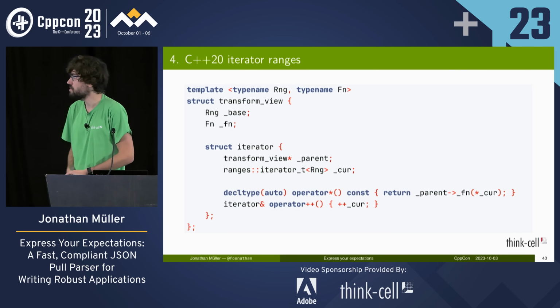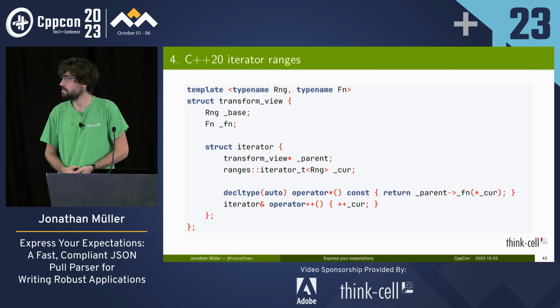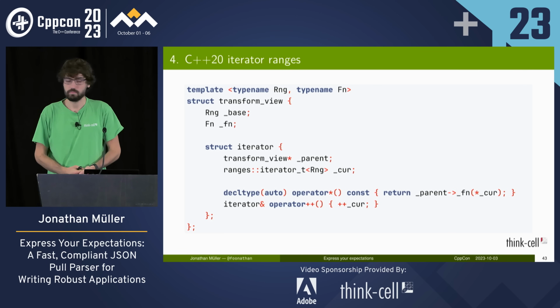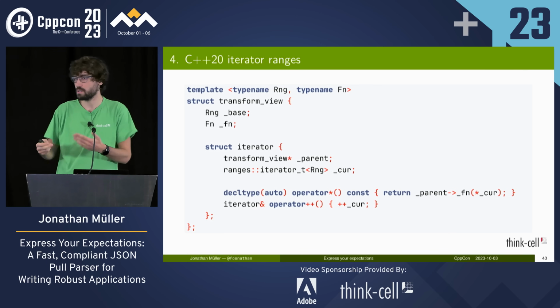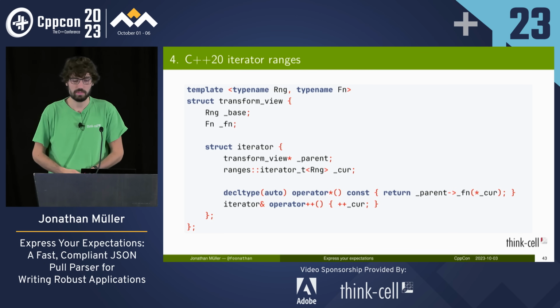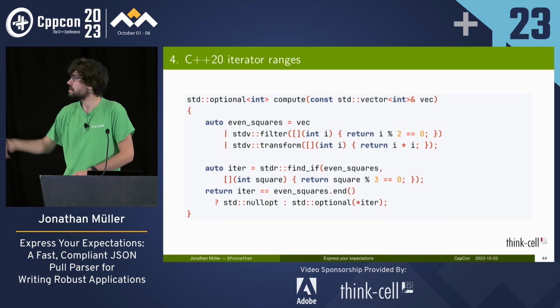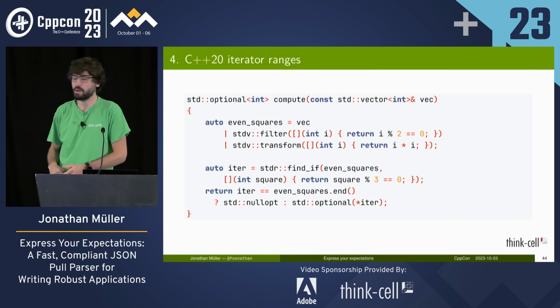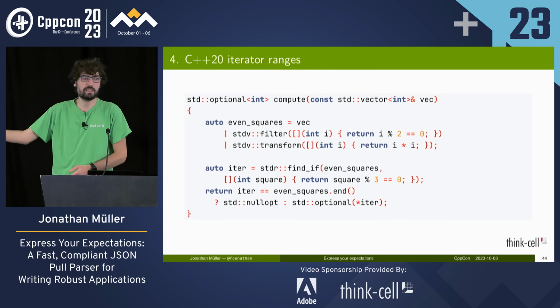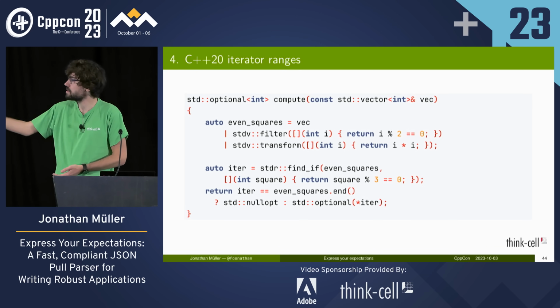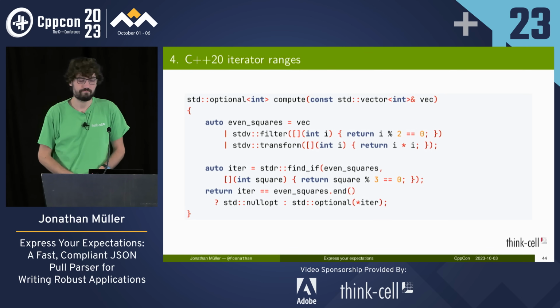And similarly, here's transform. And again, it has a custom iterator. The dereference does a transformation on the thing, and then the increment does nothing, just forwards because we keep incrementing. And with that, we can solve the problem as well. So we have filter and transform. Then we can use find if because we still have iterators, right? It just works. So find if works, and then we return it.